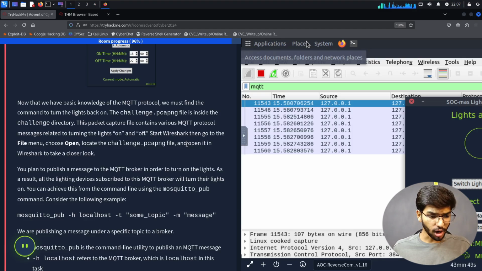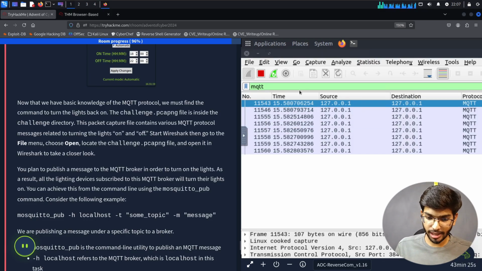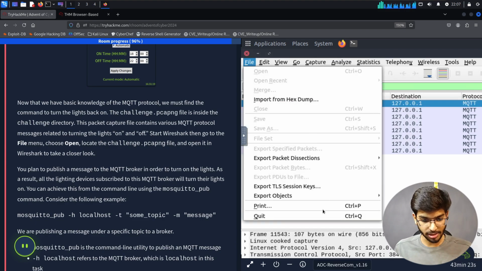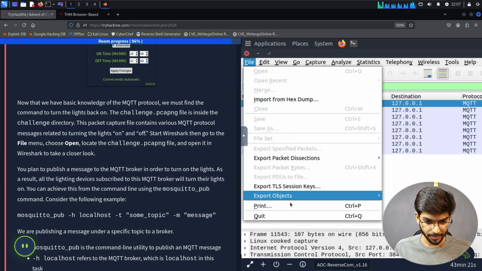The challenge.pcap.png file is inside the challenge directory. This packet capture file contains various MQTT protocol messages related to turning the lights on and off. Start Wireshark, then go to the file menu, choose open, locate the challenge pcap.png file and open it in Wireshark to take a closer look. Okay, so we did not have to restart the service. Okay, let's quit.